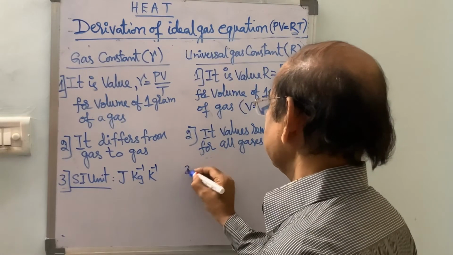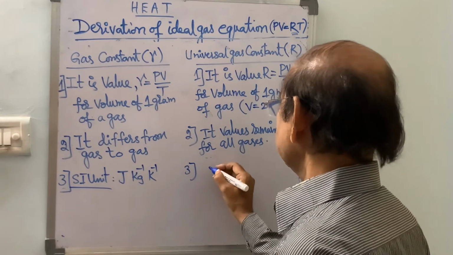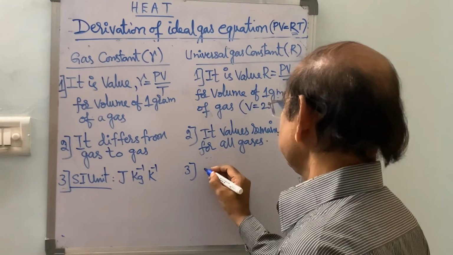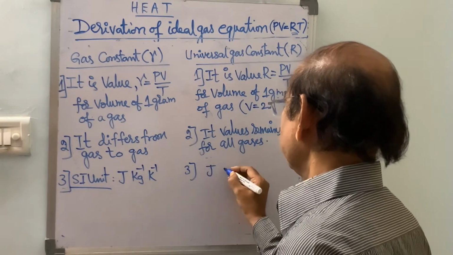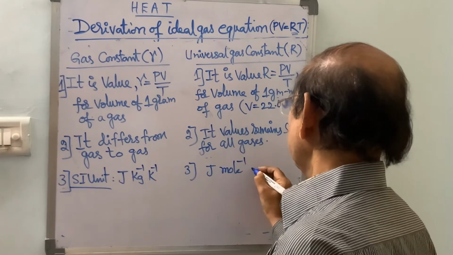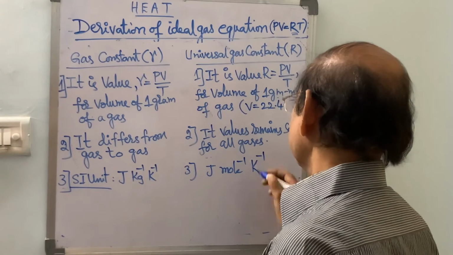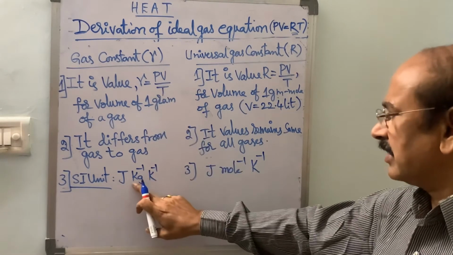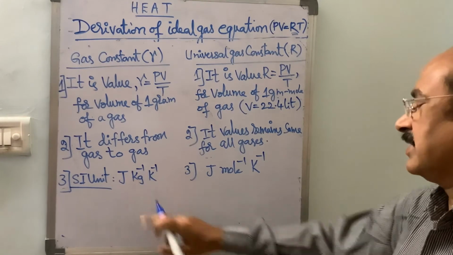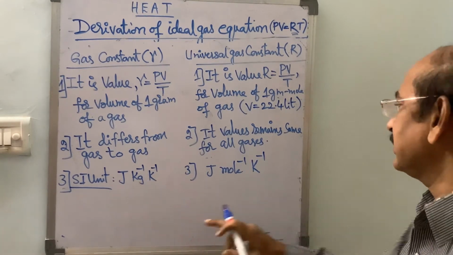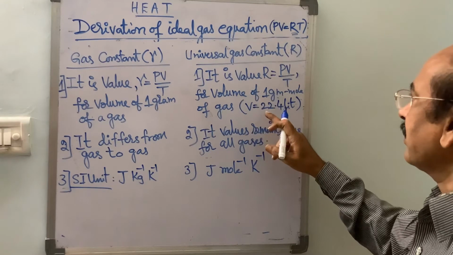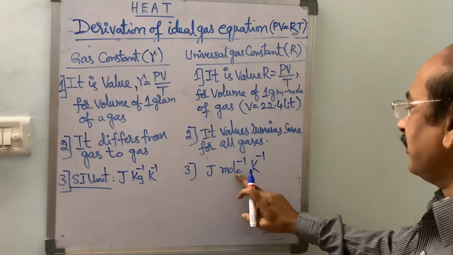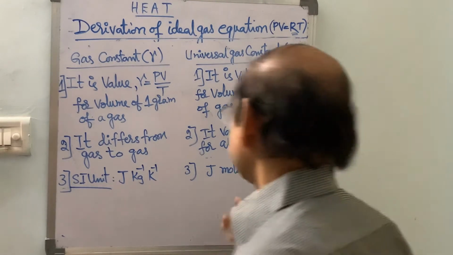The SI unit of capital R is joule per mole per Kelvin. Because mass is in grams, and the SI unit for mass is kg, it is converted to kg. And for capital R, as 1 gram molecule of gas is considered, the mass of 1 gram molecule of gas is considered here.